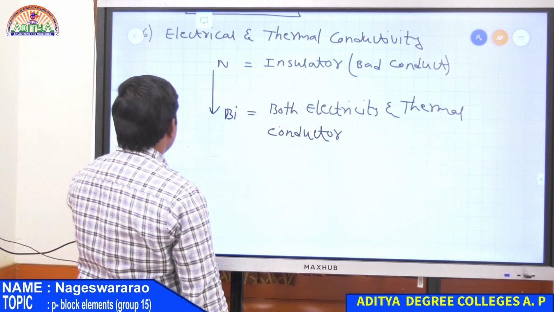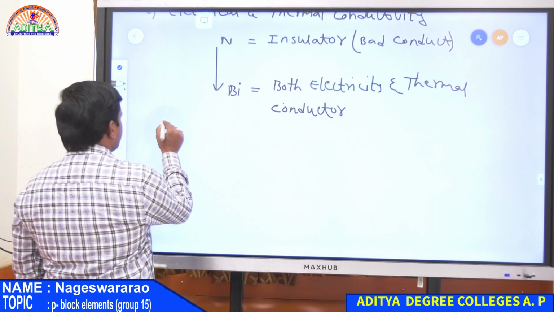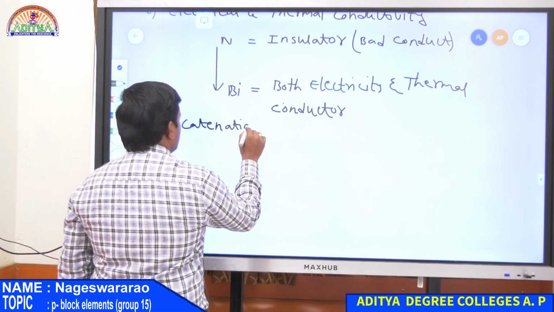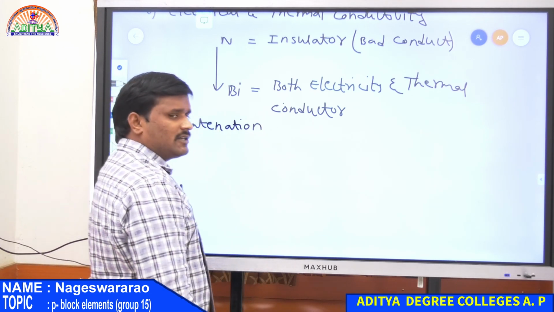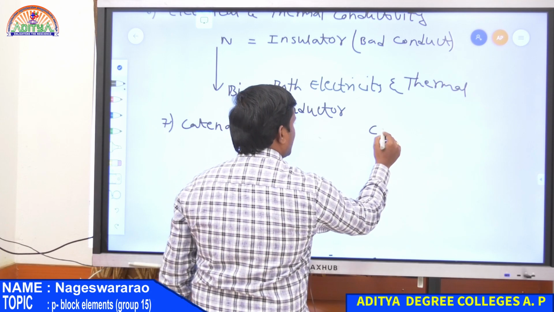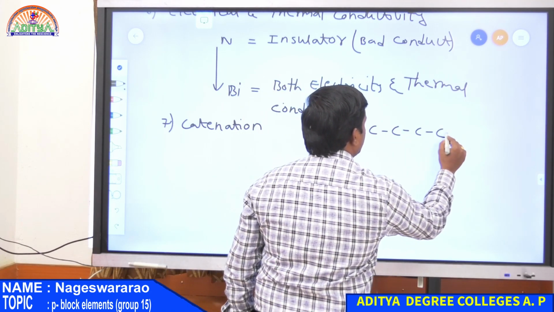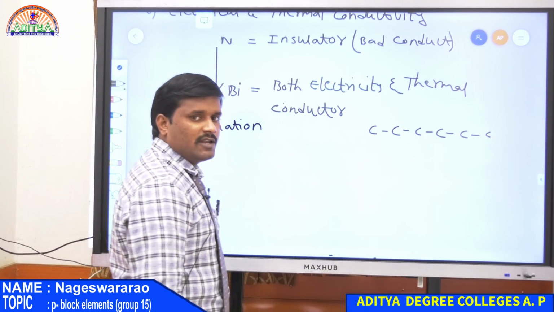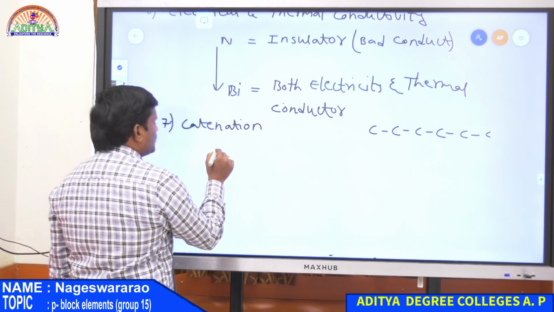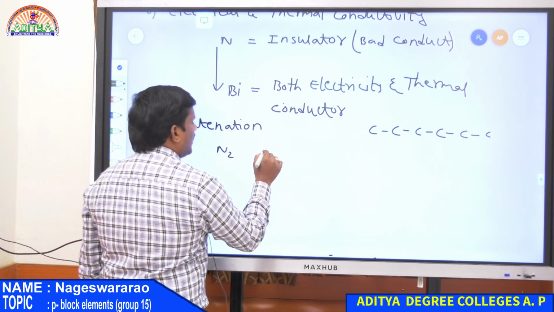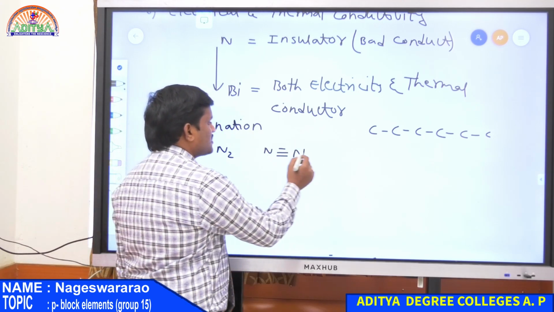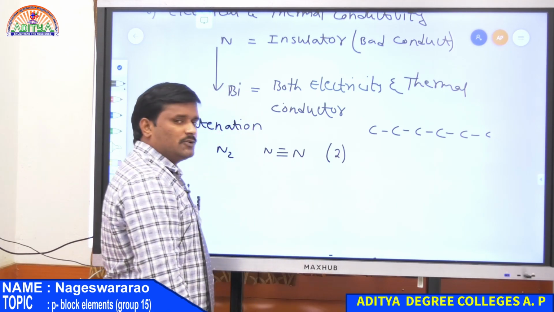Next property is catenation. Catenation is nothing but the tendency of an atom to form a long chain of identical atoms. Carbon is the best catenating element because it can form chains of any number of carbon atoms. Similarly, the nitrogen family also has a catenation property. In the case of the N2 molecule, nitrogen forms a bond between two atoms, so catenation is only 2.